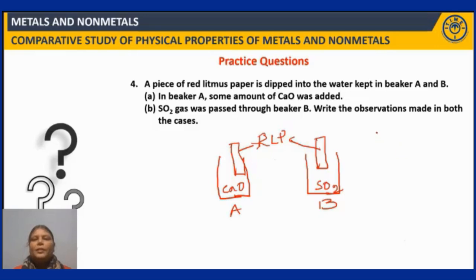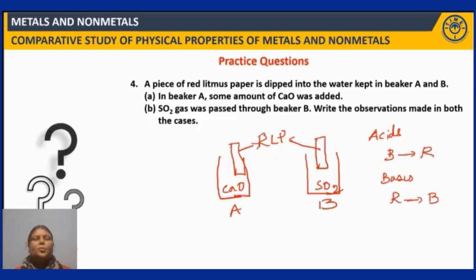See, you have learned that acids convert blue litmus paper red, whereas bases convert red litmus paper blue, right? Fine. So when you dip red litmus paper, if it changes its color, that should be basic in nature. And if it does not change its color, then it should be acidic in nature, right? So let us see in which case it changes and in which case it does not change.